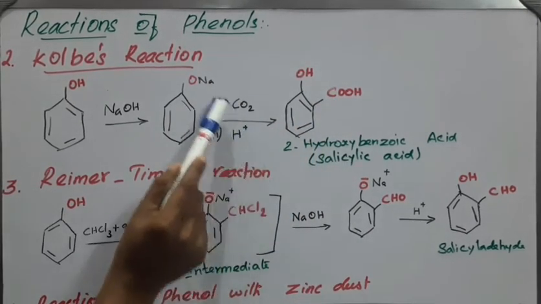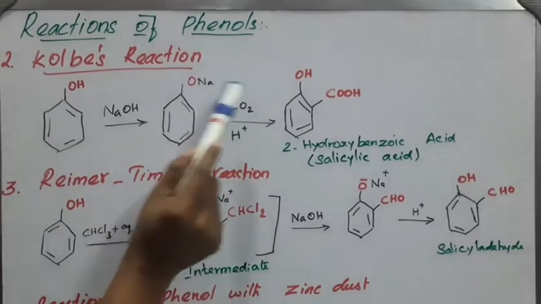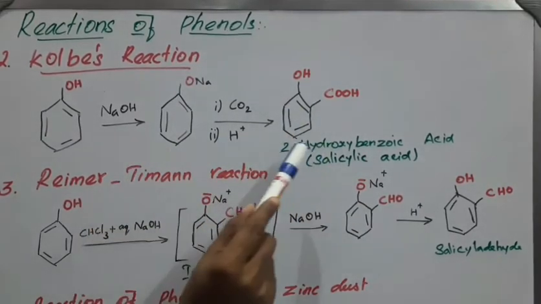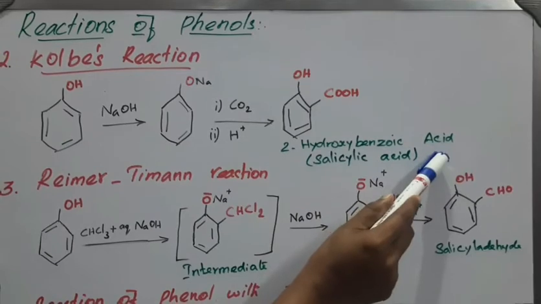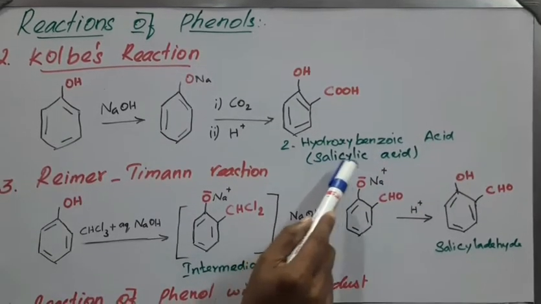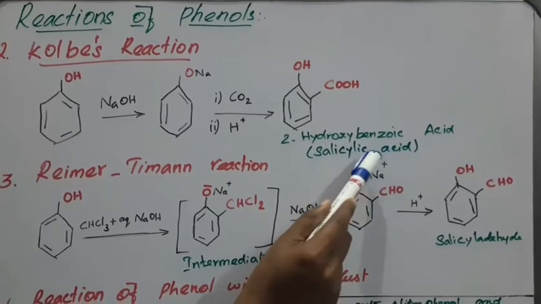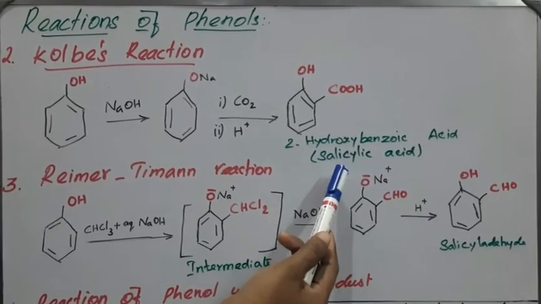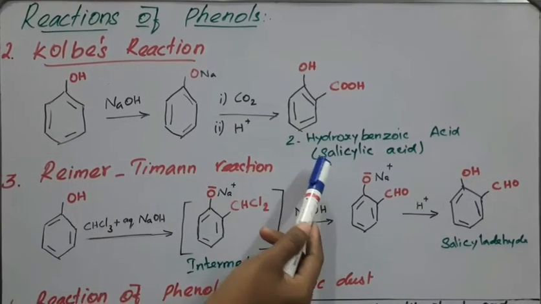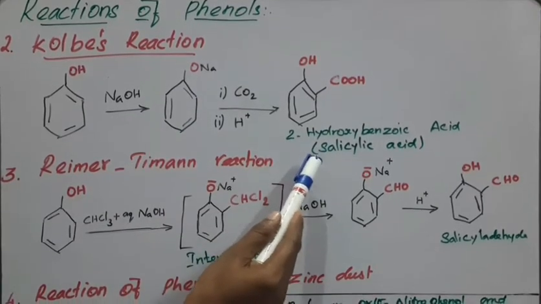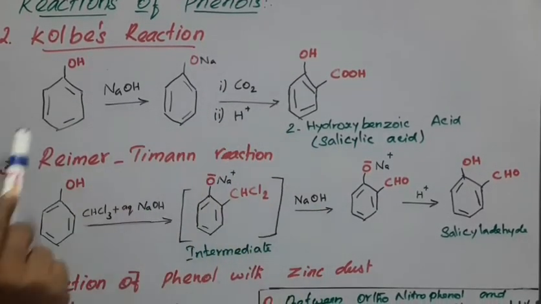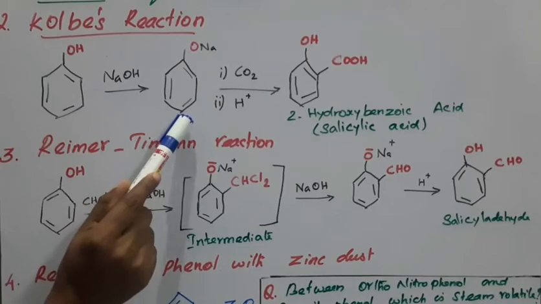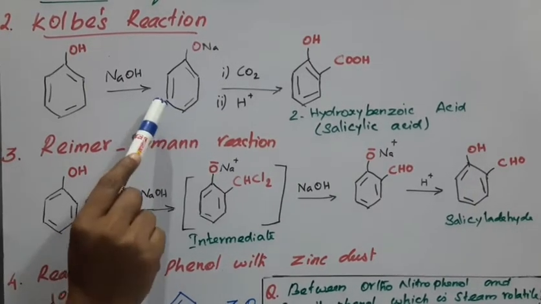Because of the HCl, NaCl comes out. So the ONa receives the H plus proton, giving OH and COOH. The IUPAC name is 2-hydroxybenzoic acid, and the commercial name is salicylic acid. Salicylic acid is used to prepare the aspirin tablet, one of the antipyretic tablets. We already studied this in the previous session. So this is Kolbe's reaction. Keep it in your mind. Compared to phenol, sodium phenoxide is highly reactive and also more acidic.